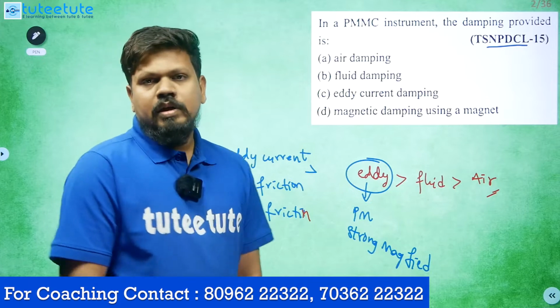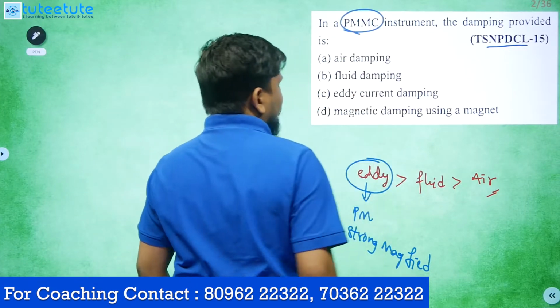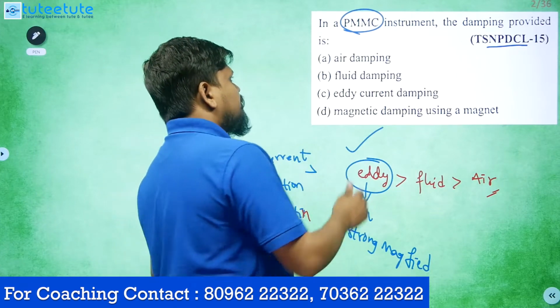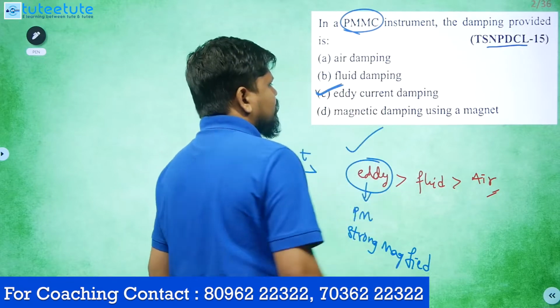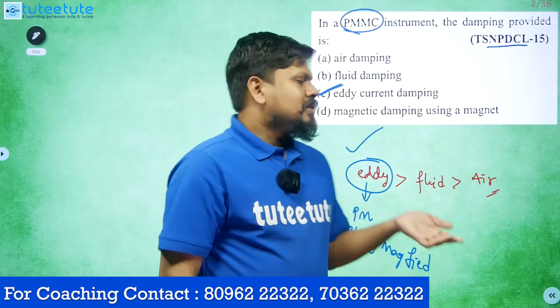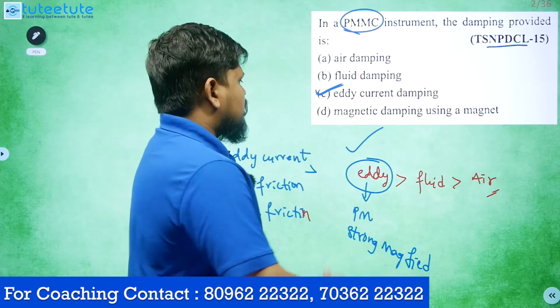PMMC means we are using a permanent magnet, so we can use the eddy current damping mechanism. So in PMMC the eddy current damping mechanism is used. Fluid friction and air friction we can also use, but eddy current is the superior one, so this only we will use in this PMMC type of instrument.